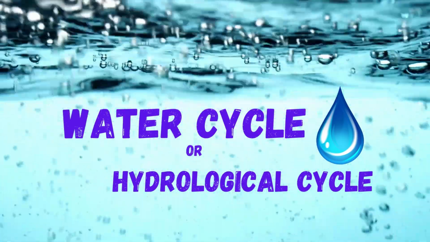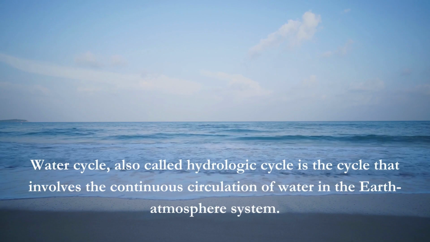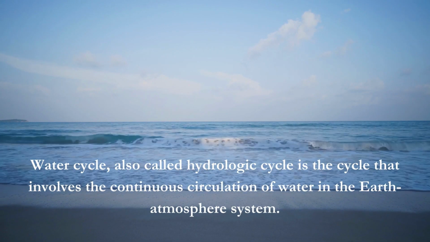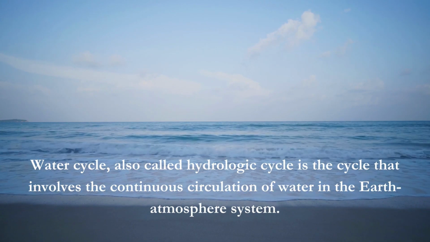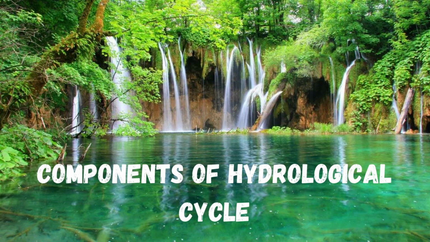Water cycle or hydrological cycle. Water cycle, also called hydrologic cycle, is a cycle that involves the continuous circulation of water in the Earth atmosphere system. Components of hydrological cycle.